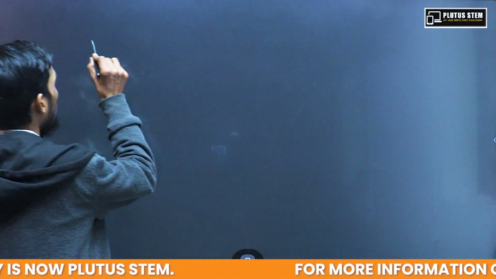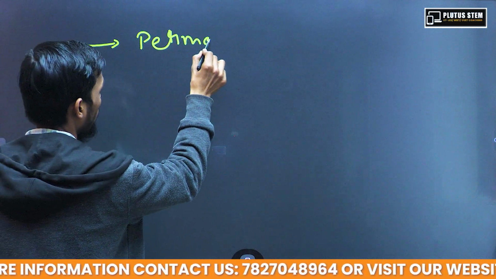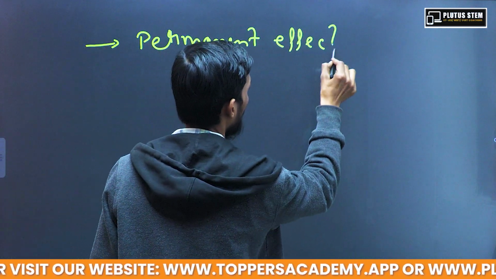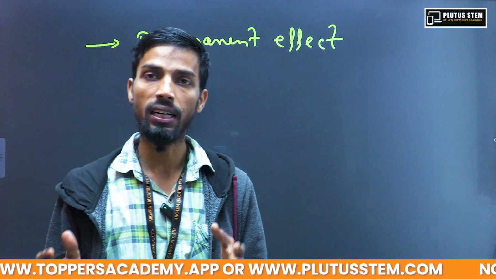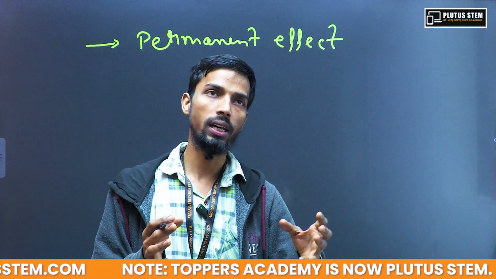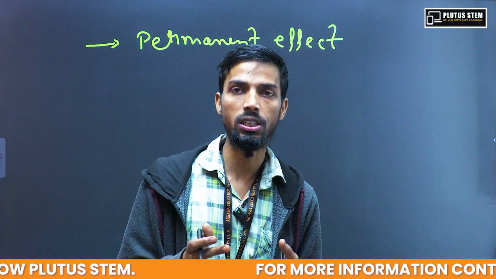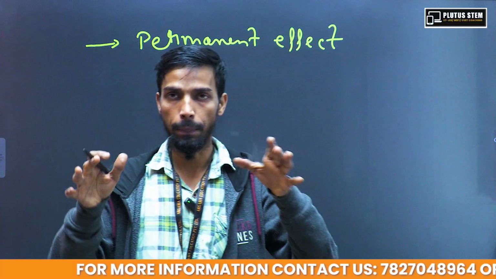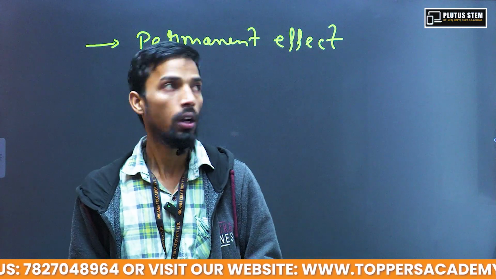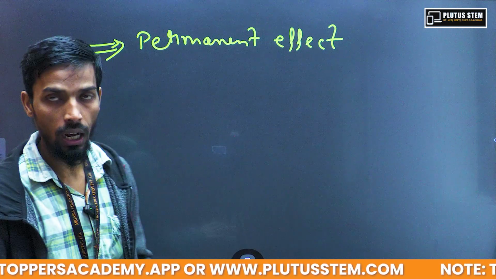So the basic character of this effect is that it is a permanent effect. This effect is actually present within a compound or within a molecule. If there is some compound having some electronegative group or some electropositive group attached to this carbon chain, then this type of effect is present in that compound. It doesn't need any outside force or outside reagent to show this type of effect. It is a permanent effect. It will always exist within a molecule.